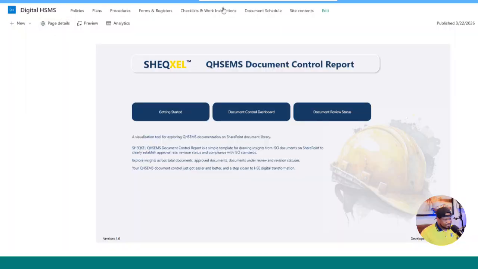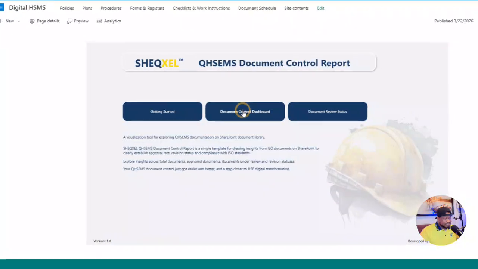So what it means is that this Power BI dashboard that you see here is actually connected to this document library. We are trying to move away from Excel, where we used to have a document register sitting in Excel. But right now, with this one, we're able to connect to SharePoint and get real-time updates on whatever is happening within our document library. So that is really it, guys.